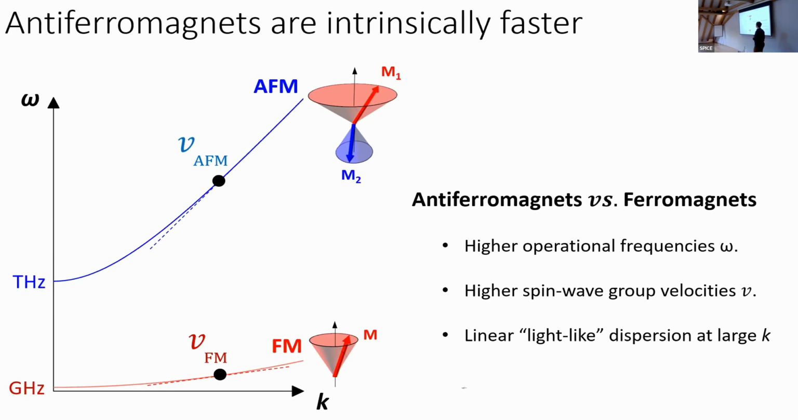Another advantage of antiferromagnets is the fact that their magnons feature a linear dispersion for large k vectors. Actually, linear dispersion is something that light has. So basically, it means that you are able to play with this antiferromagnetic magnon in the very same way as you do with light.